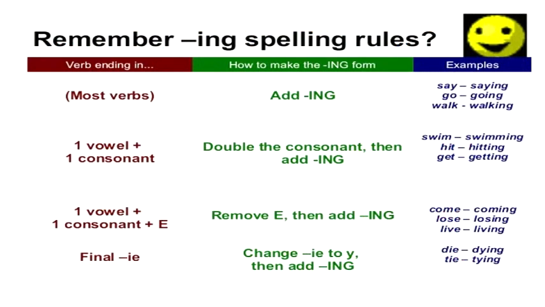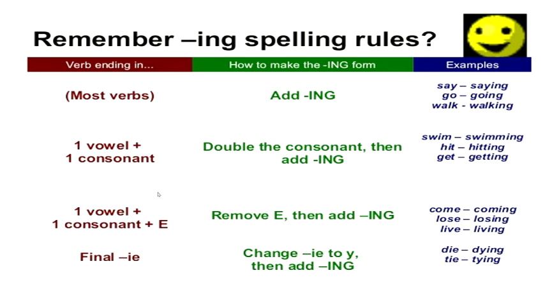Now children, before we move further, there is a very important thing which you should know. Whenever we add ing to our verbs, some changes happen in our verbs. You can see in the table, most verbs add ing simply without any change in the root verb. For example, say is my verb. It becomes saying simply by adding ing. There is no change in the verb. Go becomes going. Walk becomes walking.